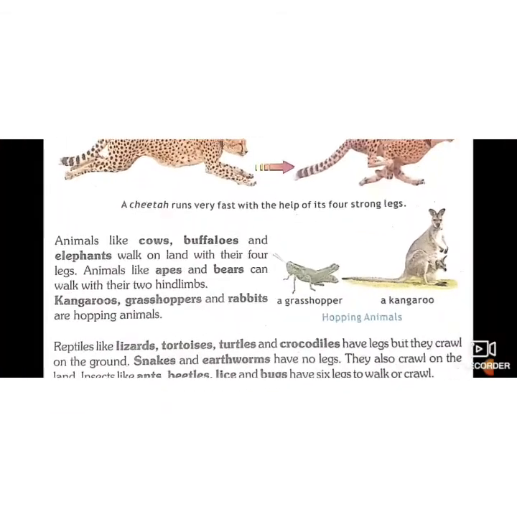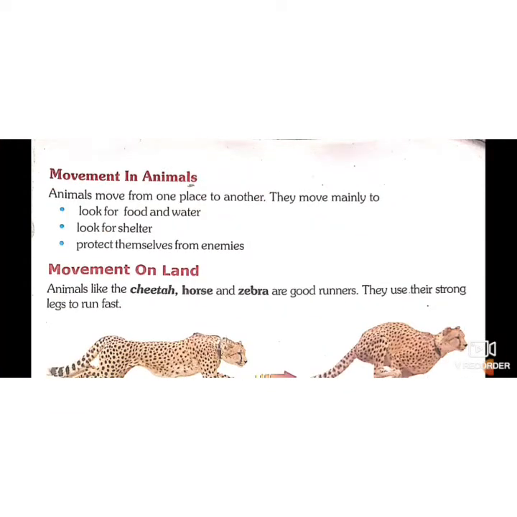Yes. Next is movement in animals. Why do we move? We move from one place to another to play, or we move from home to school to study. Papa goes to the office or shop, that means for work. So why do animals move? They don't study.